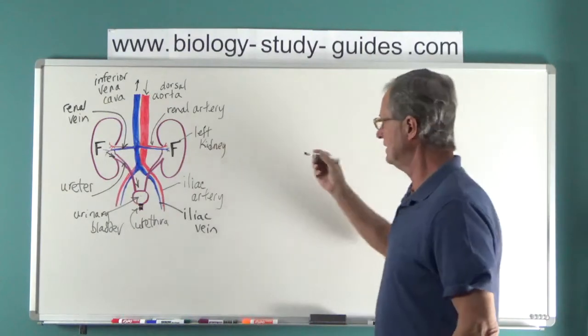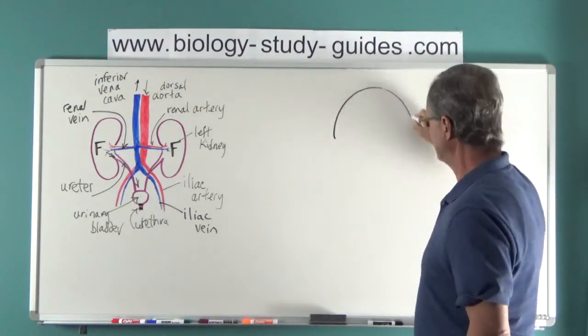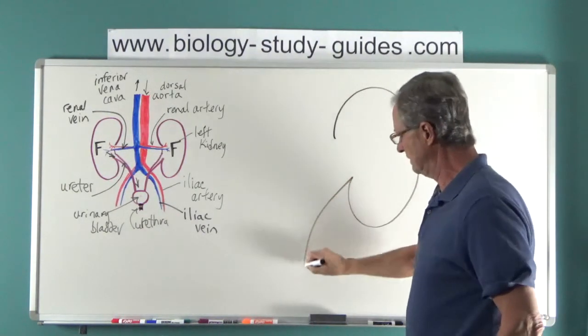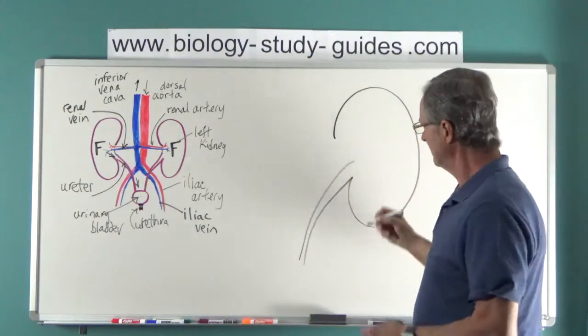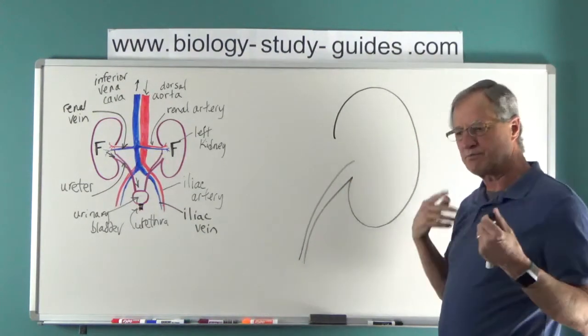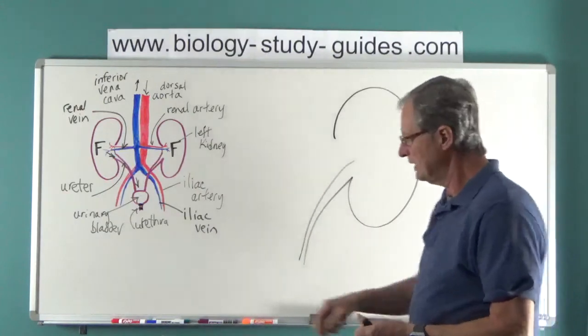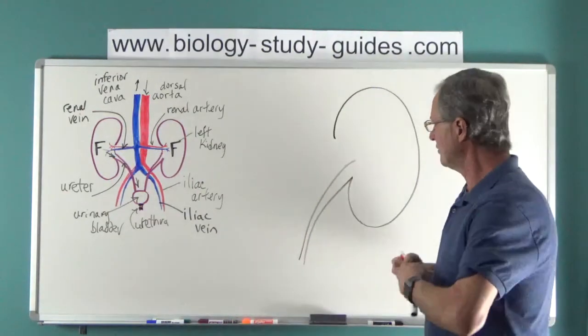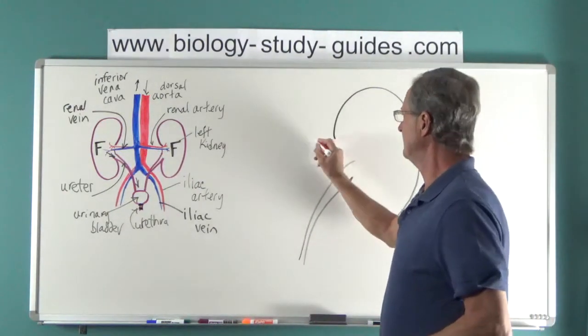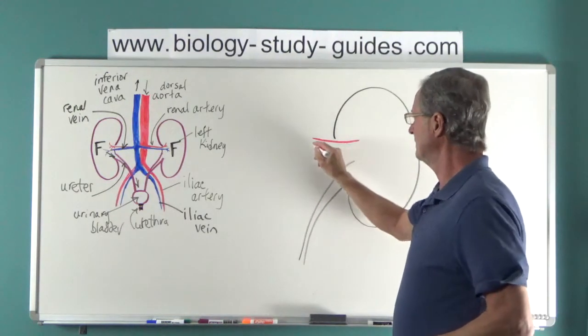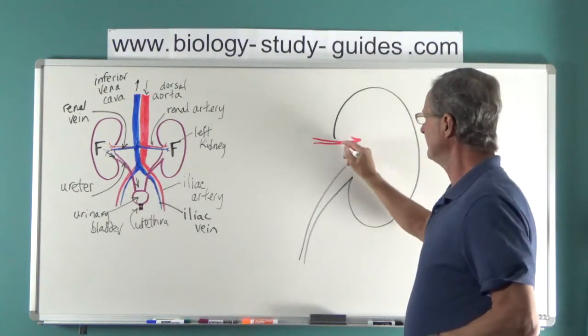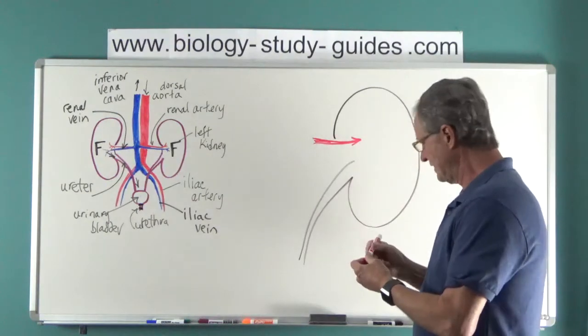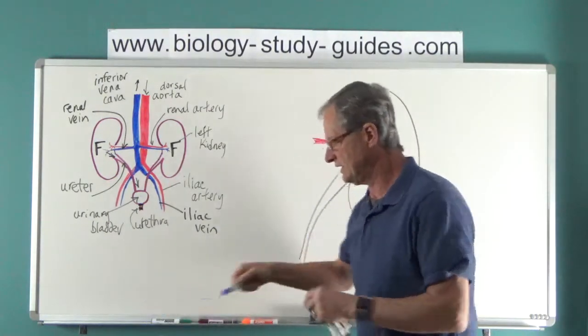Let's use this kidney here and represent it like this. There's the urinary part of the structures itself. The renal artery brings blood in to the kidney. The renal vein is going to take the blood out of the kidney.